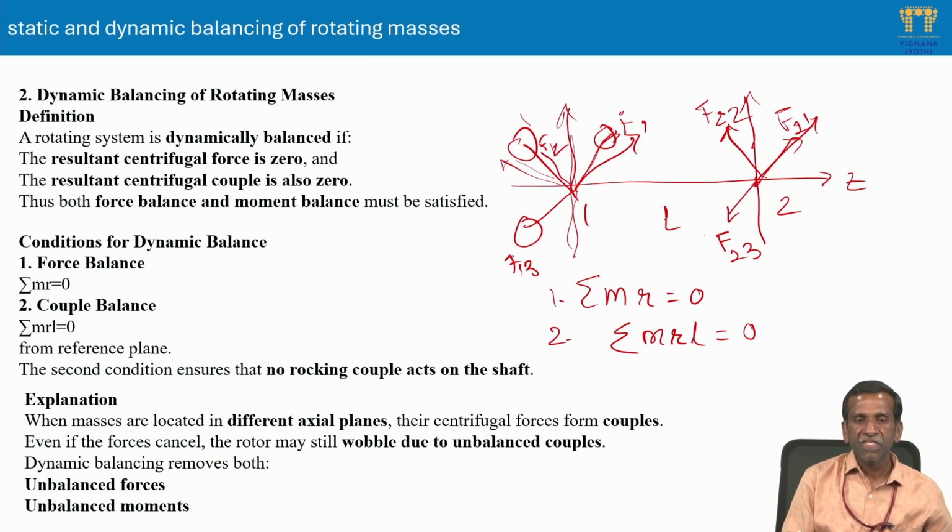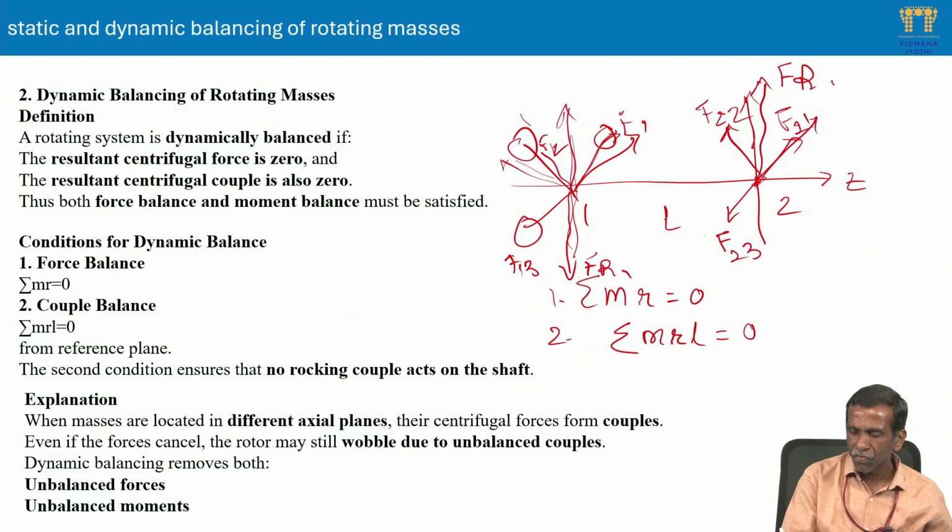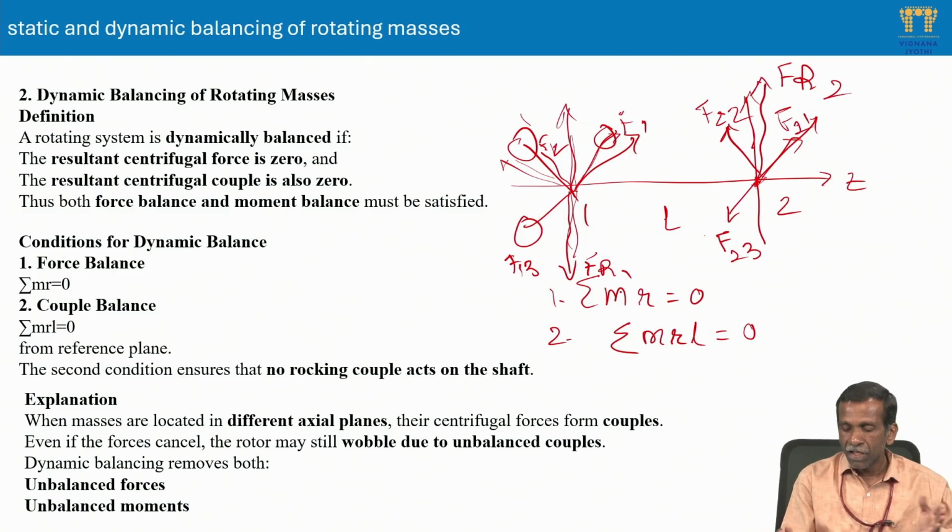Even if the forces cancel, the rotor may still be pulled. Suppose this is the resultant force in this direction, resultant R1 let us say, and the resultant of all these forces in this direction, FR2 let us say. Then the forces are balancing, suppose magnitudes are also equal, but this leads to the formation of a couple. This forms a couple about this plane, and this forms a couple about this plane, both in the same direction, so they add, and that couple is unbalanced.